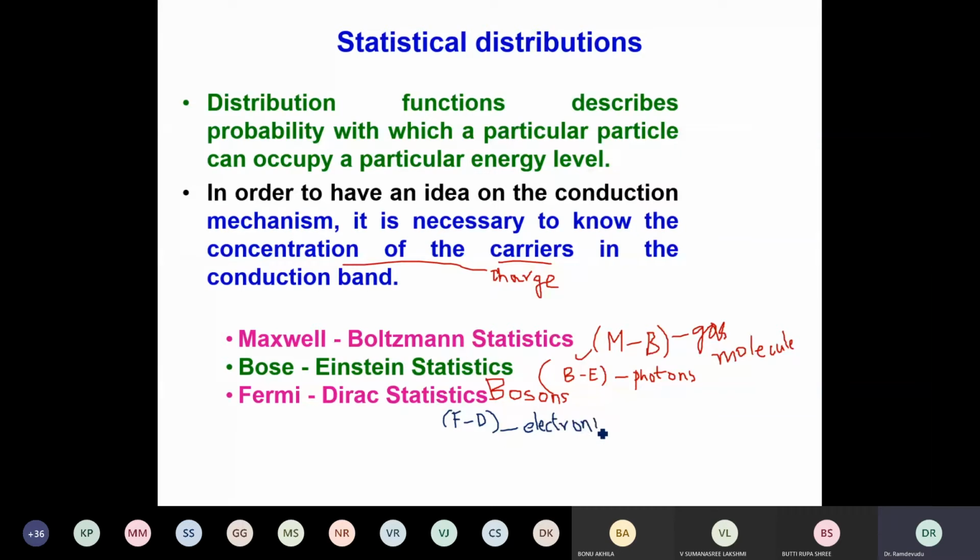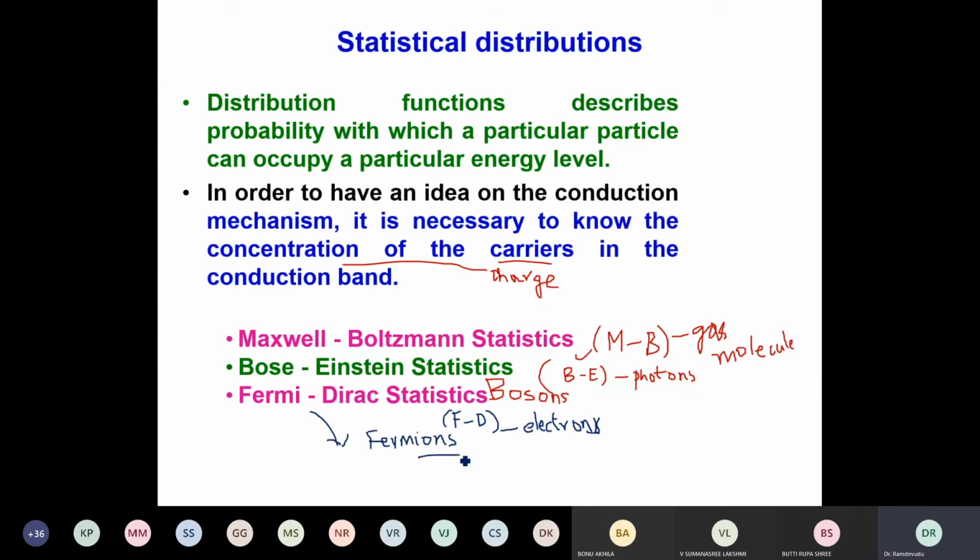The particles that follow Fermi-Dirac statistics and obey those equations are called fermions. So we have different sets of statistics obeyed by different particles, and all particles will not take the same set of rules. Hence, MB statistics for gas molecules, Bose-Einstein statistics for the particles of integral spin like photons, and Fermi-Dirac statistics for electrons and holes. They are called fermions.